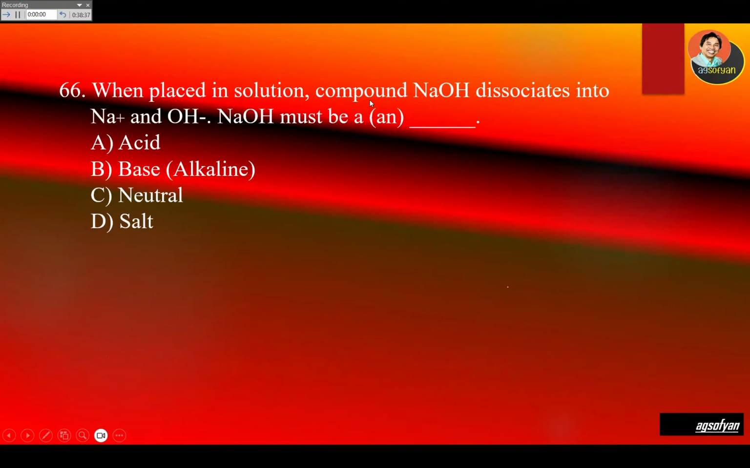When placed in solution, the compound NaOH dissociates into a sodium positive ion and a hydroxide ion. So whenever it dissociates and produces hydroxide ions, it's going to be alkaline. It's going to be basic. So NaOH must be alkaline or basic. The name is actually sodium hydroxide. Sodium hydroxide is a base, or alkaline.